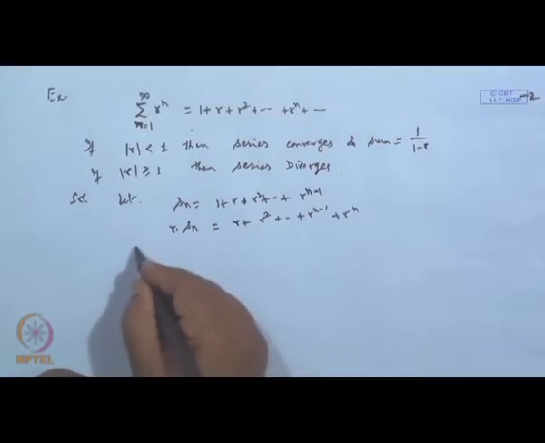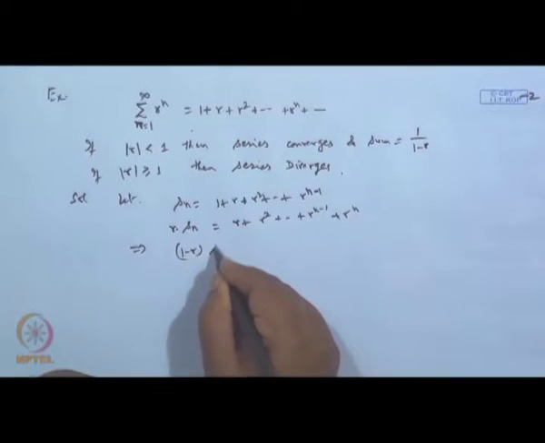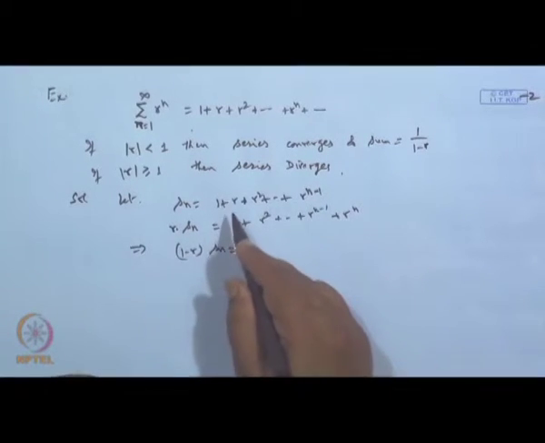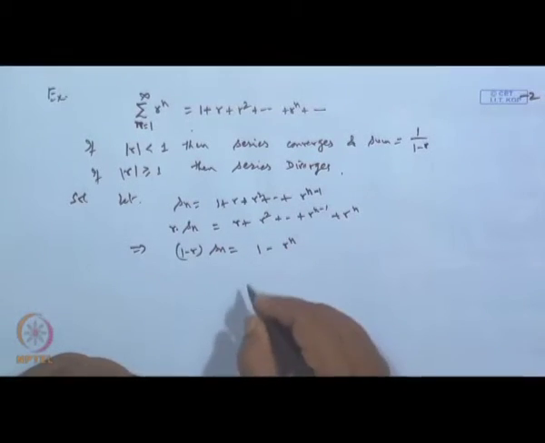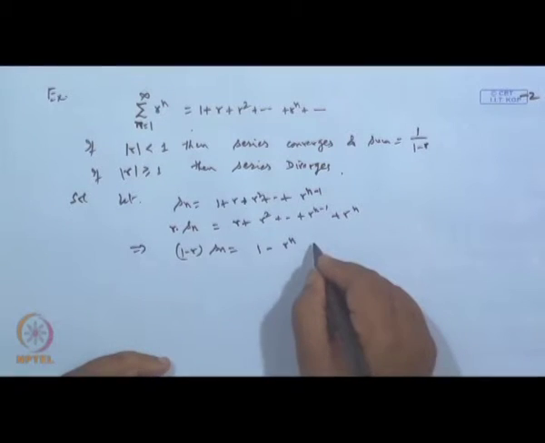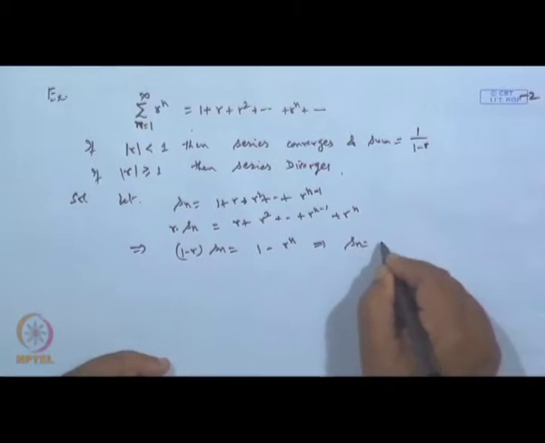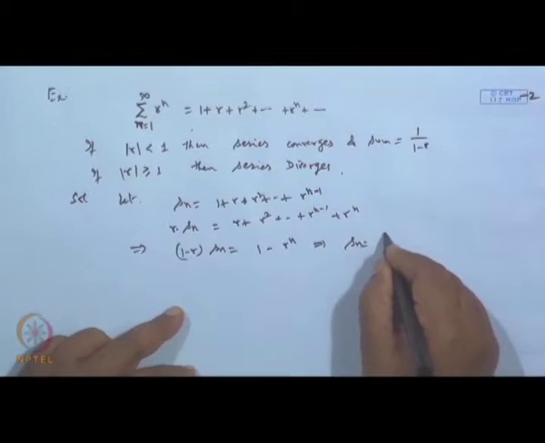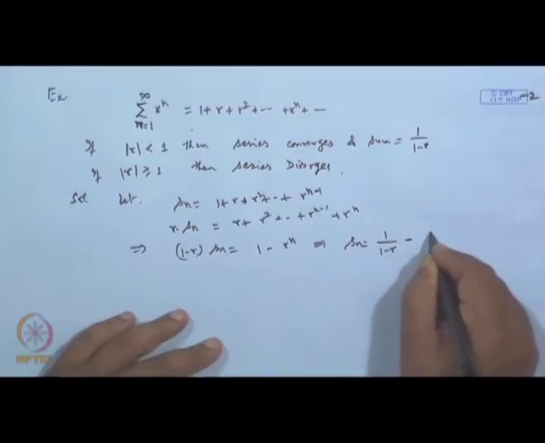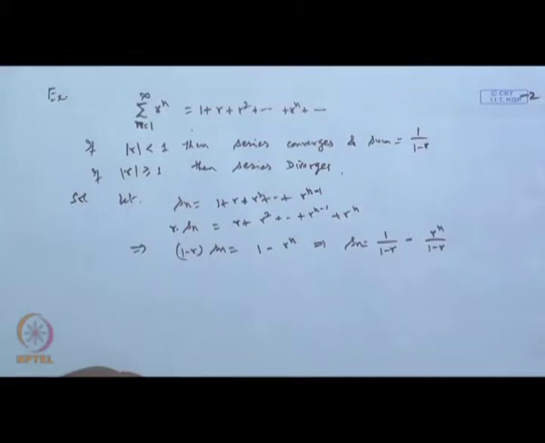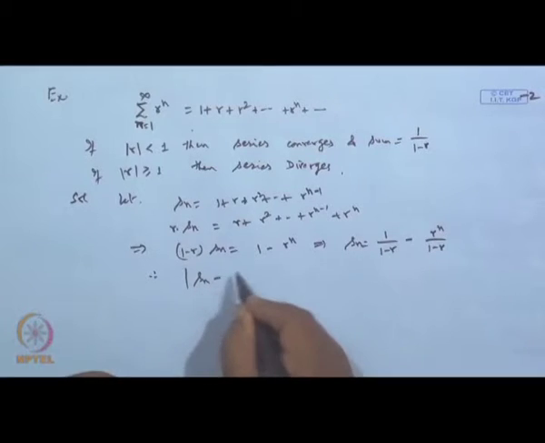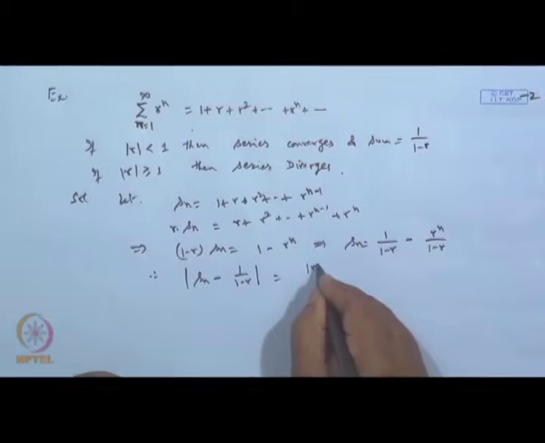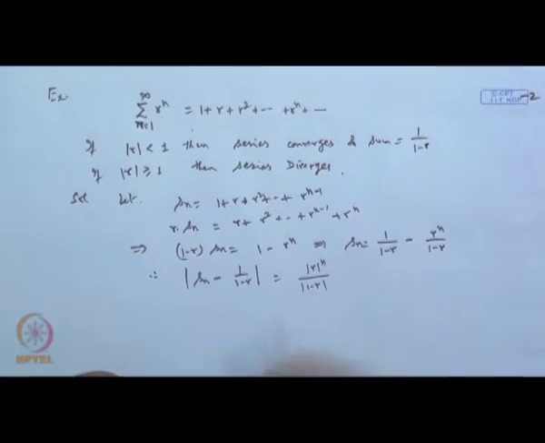Now, I subtract it. So, this implies that 1 minus r times S n, when subtracted, everything cancels, and we get finally 1 minus r to the power n. So, S n becomes 1 minus r to the power n over 1 minus r. Okay. So, consider mod of S n minus 1 over 1 minus r, that is equal to mod of r to the power n over mod 1 minus r.